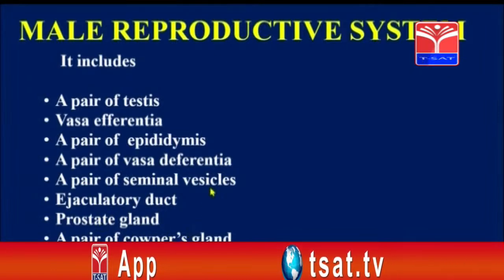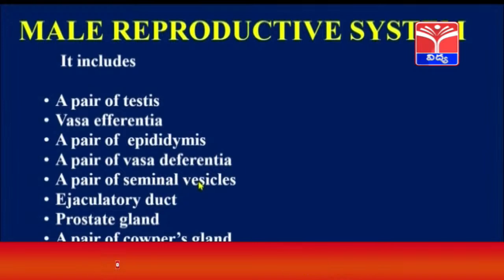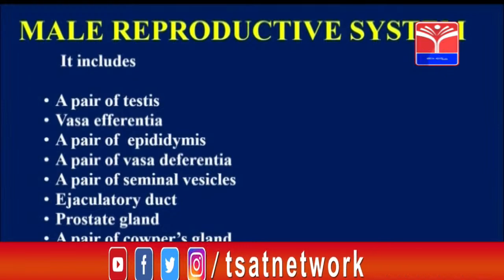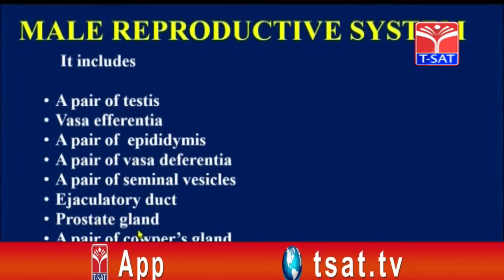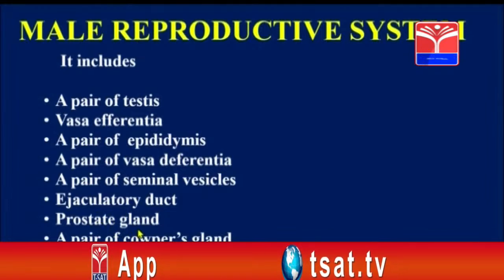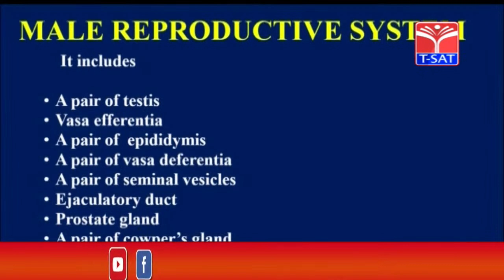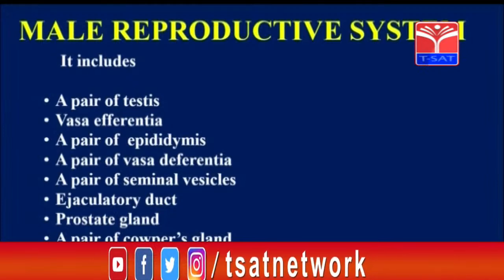What is the function of these glands? The seminal vesicles provide some liquid called seminal fluid. That fluid helps in giving nutrients to the sperm. In the same manner, the prostate gland also produces some fluid. That fluid is called prostate fluid. It also gives nutrients to the sperms. And the Cowper's gland neutralizes the acidity in the urethra so that the sperms can move freely.